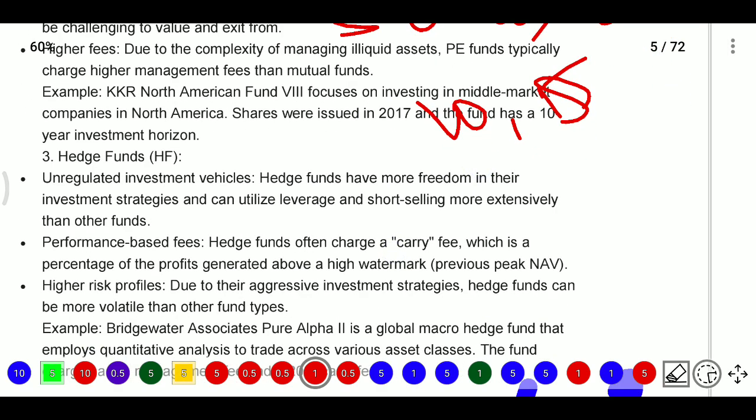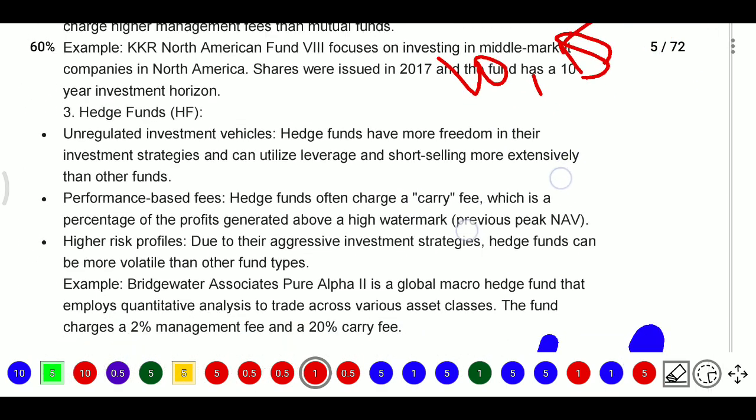After that we will discuss hedge funds. Hedge funds are unregulated investment vehicles, which do not have as many regulations as mutual funds. Mutual funds are more regulated because they invest for retail investors, but in hedge funds or private equity, the investors are accredited investors, also known as HNIs, high net worth individuals.